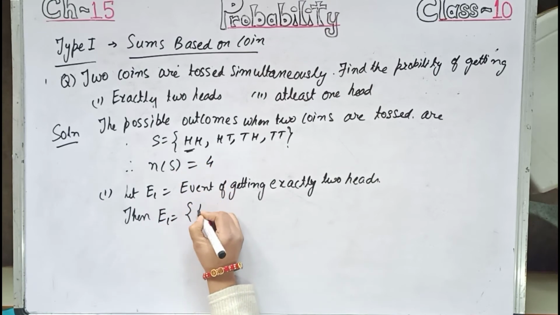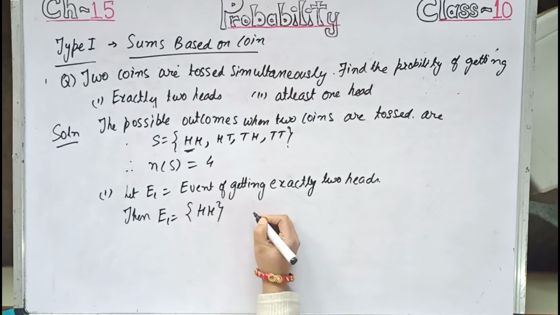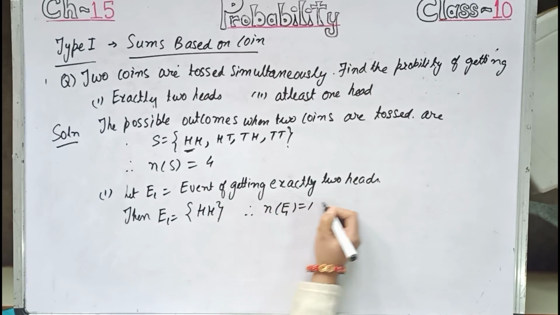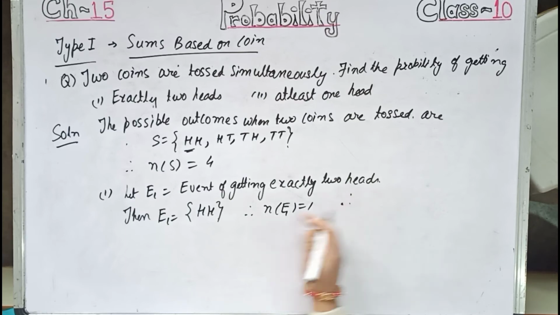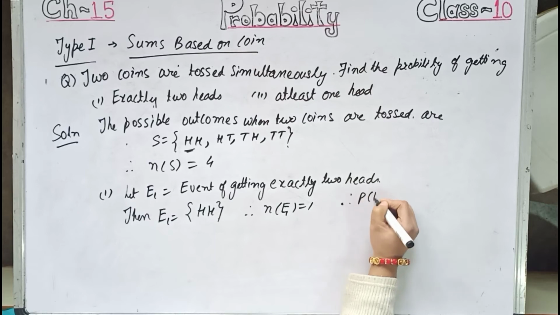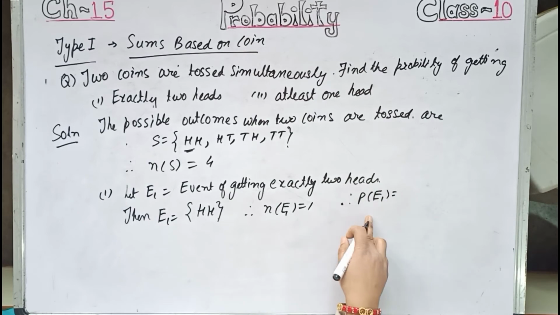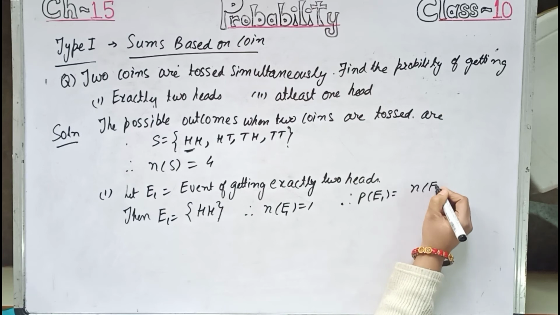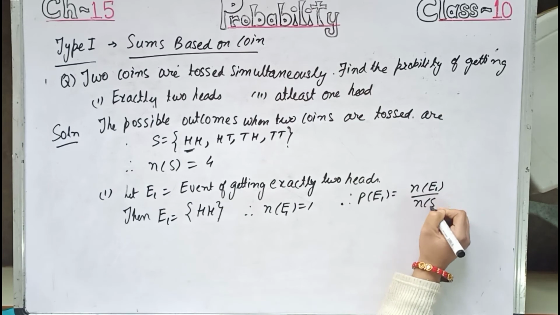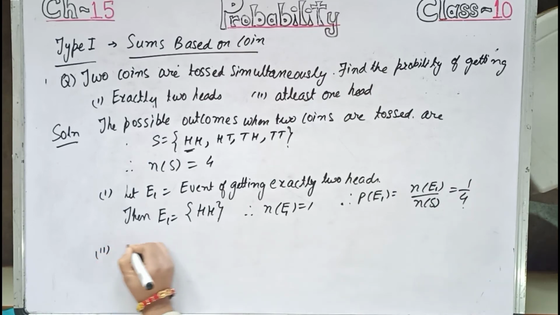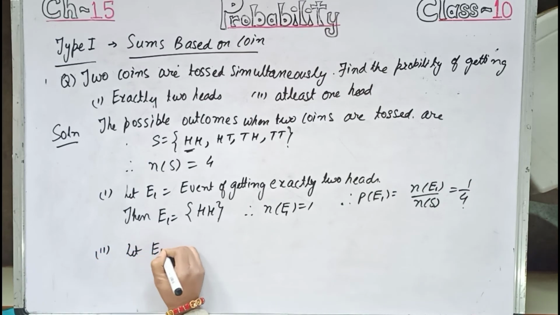So this is the only case when exactly 2 heads are there. Therefore, n(E1) equals 1. Therefore, P(E1), the probability of getting exactly 2 heads, equals n(E1) by n(S) equals 1 by 4.